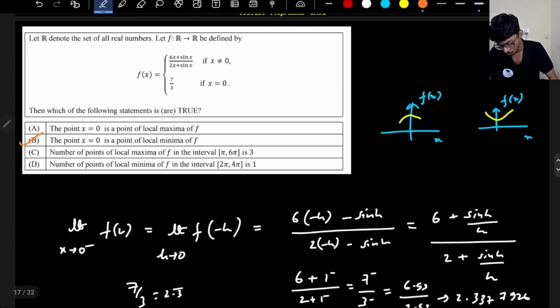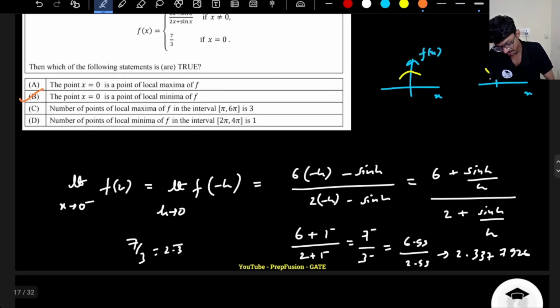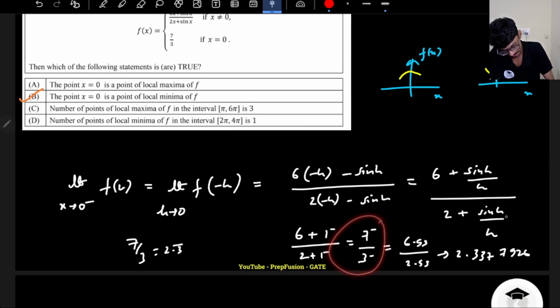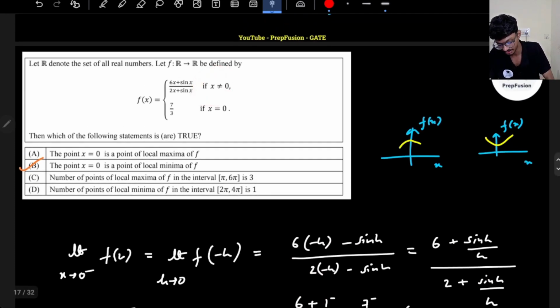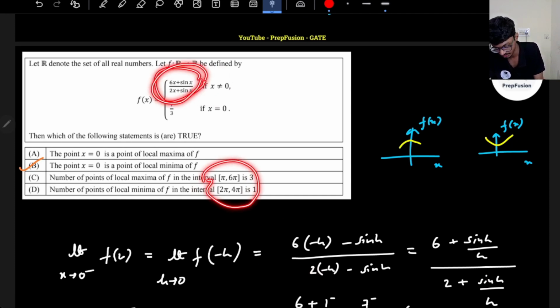For the next one, we have to differentiate the function, right? Now remember here, the limit will exist anyway because both sides are the same, but we are not differentiating at x equal to 0. We want the differentiation on these intervals. So let me first differentiate on these intervals. The definition of the function is this, so I'll differentiate this function.